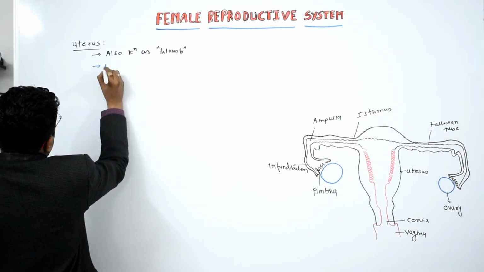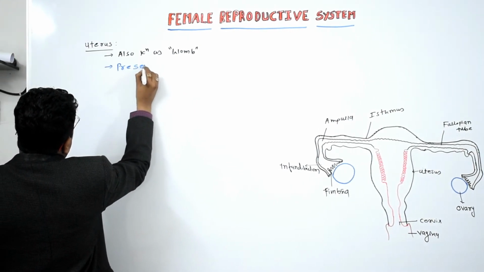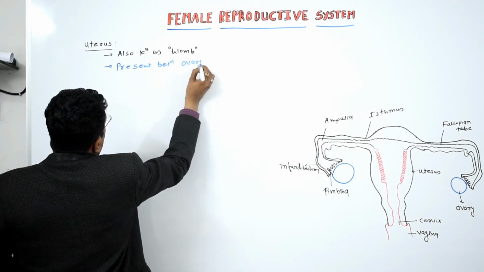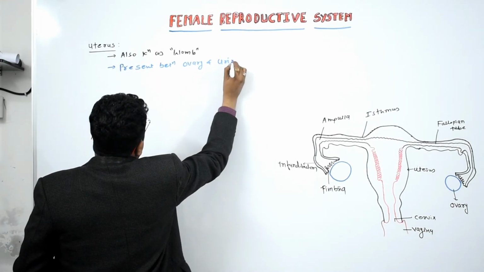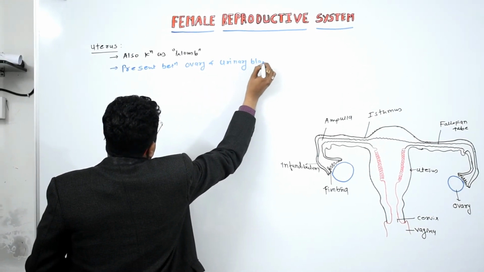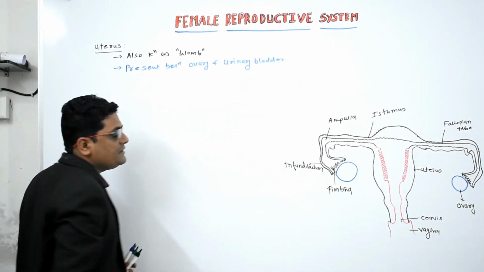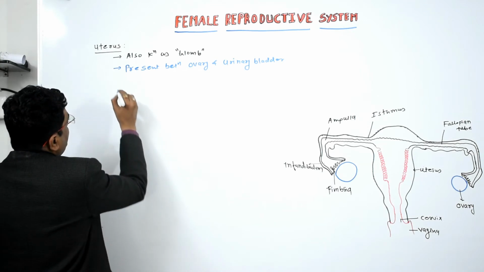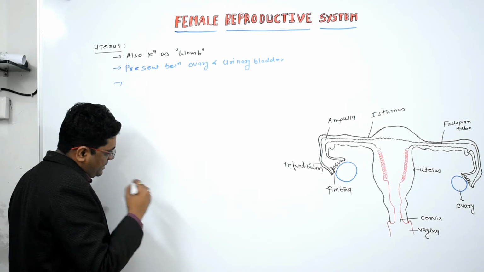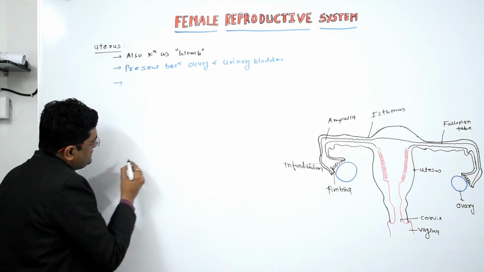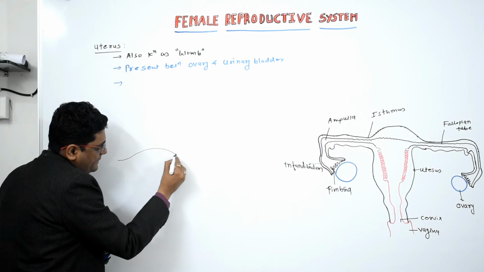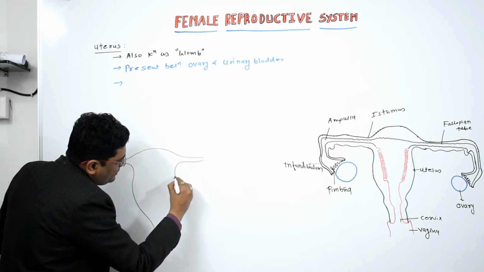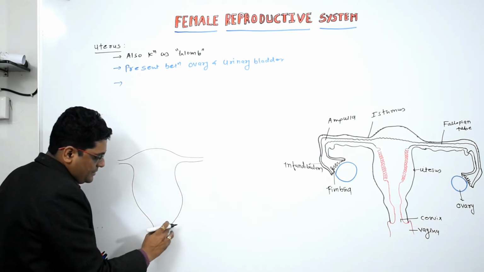Actually the uterus is an inverted pear-shaped organ. If I draw the uterus here, it is like this. So it is the inverted pear-shaped organ.